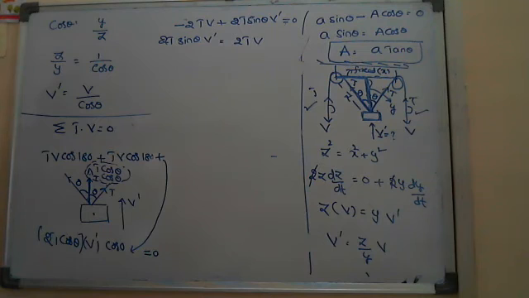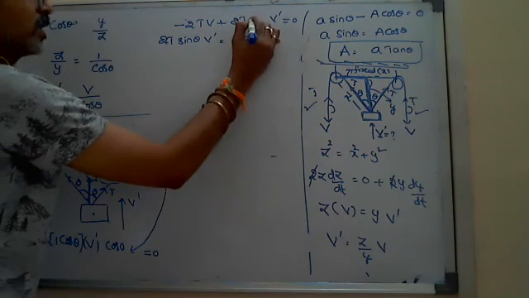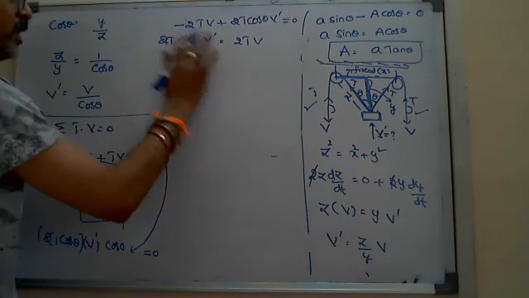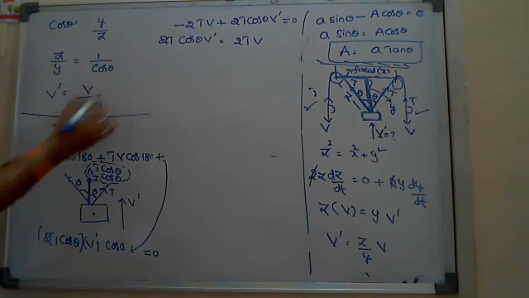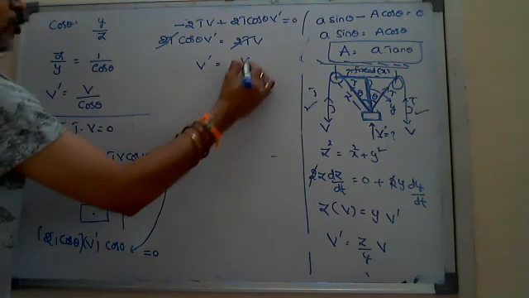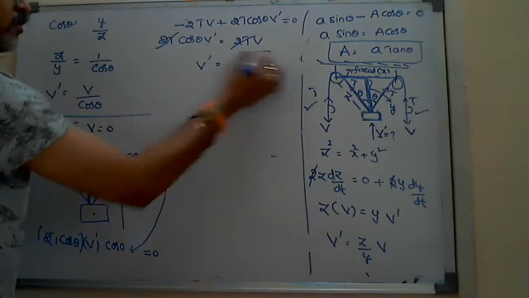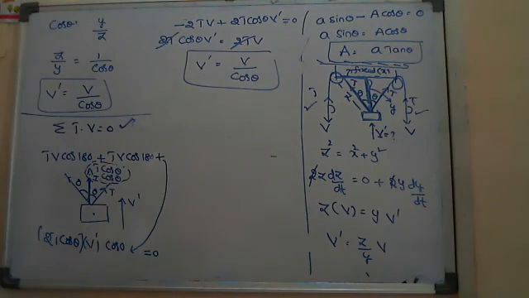In the meanwhile, you also check, Nana, if there is a mistake, feel free to say. Here this will be 2T cos theta, it is also 2T cos theta. Then look at here, 2T gets cancelled. V dash equals V by cos theta. Look, you got the same answer using my shortcut.